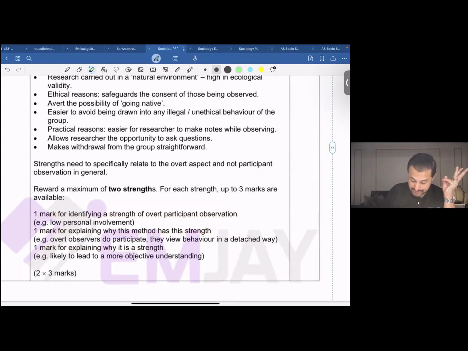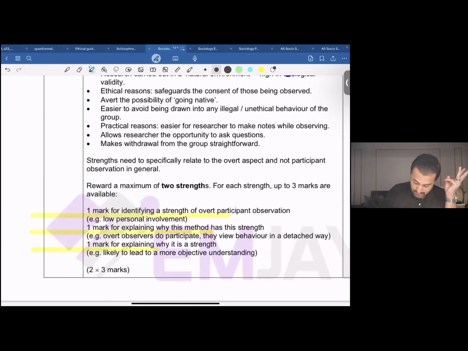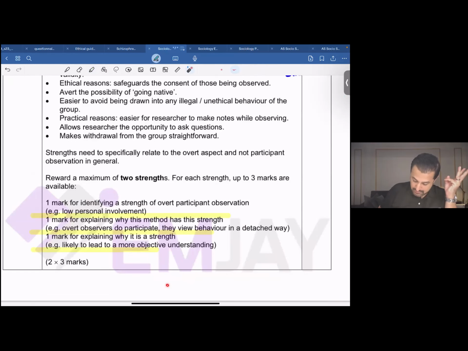So, for example, low personal involvement. For example, overt observers do participate. They view behavior in a detached way, that is, you're not going native.